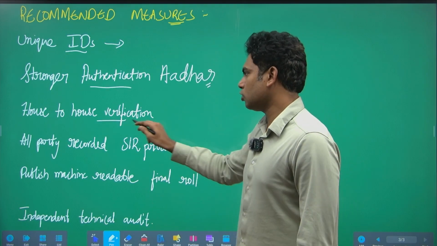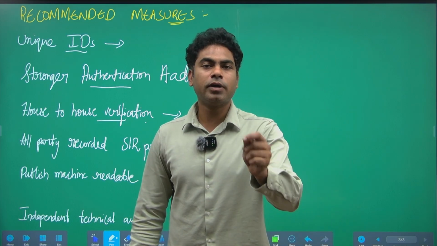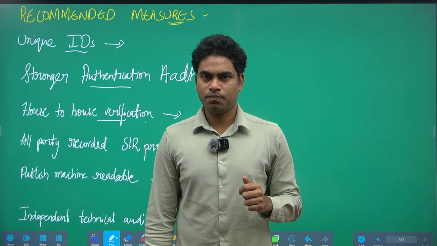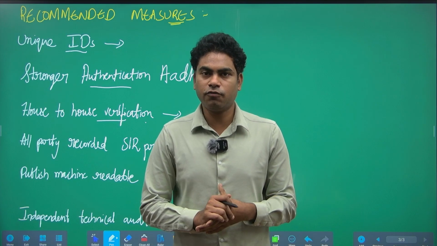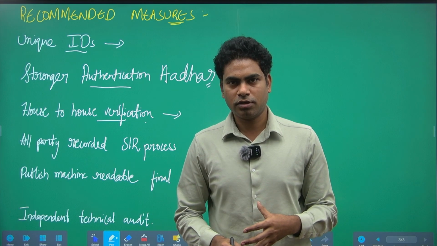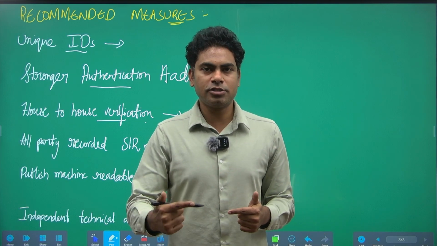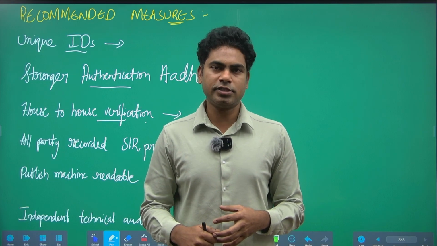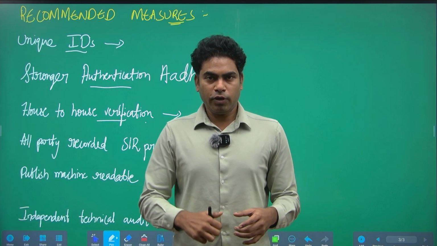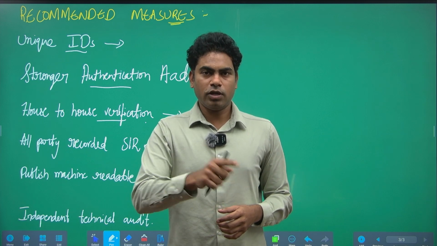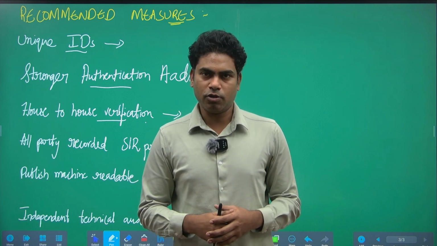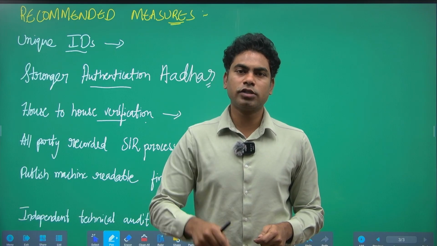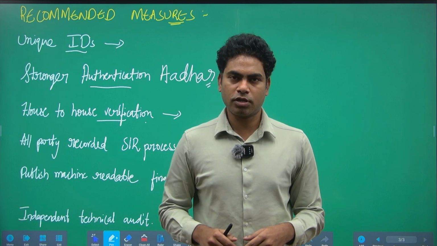Next up is house-to-house verification. We have to reduce the burden upon the voter to prove that he belongs to a particular residence, right? Especially to migrants. It is difficult for them to go back to their homes. We have to make the process smoother, easy, so that each and every individual is given a chance to verify himself or herself. Now, if we place the burden upon the voter to come to the office and get registered, it becomes a difficult process. It is the responsibility ultimately of the government of India to ensure that the right to vote is exercised by the individual voters in our country.